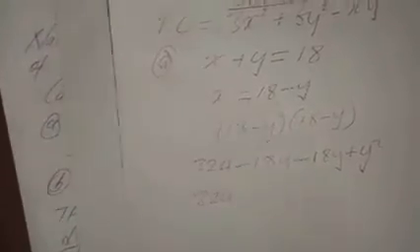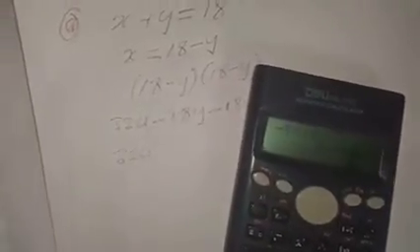Now we are going to say 324, negative 18y minus 18y. Negative 18 minus 18 is giving us what? What's the answer? Negative 36. So you are going to say minus 36y plus y squared. What does that mean? That's not an answer.